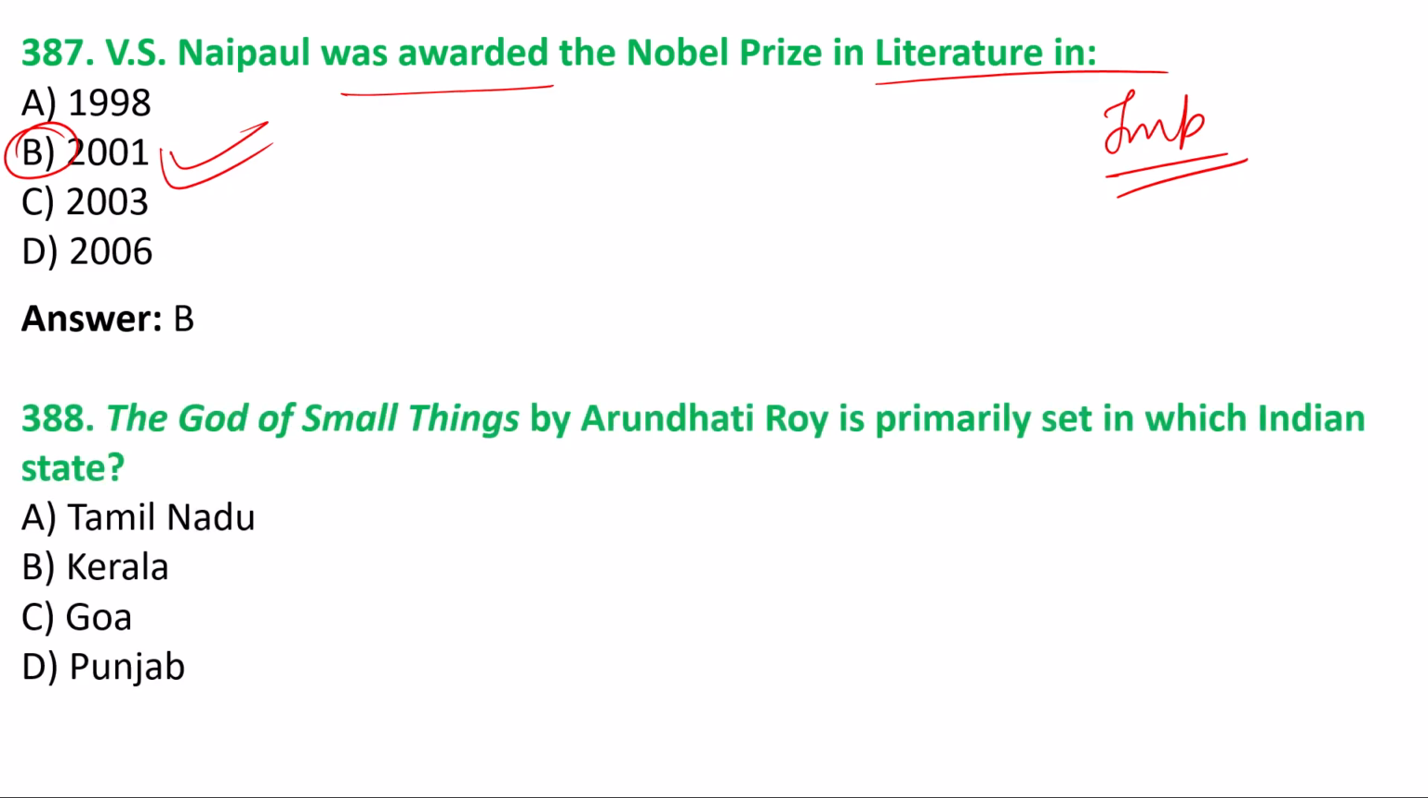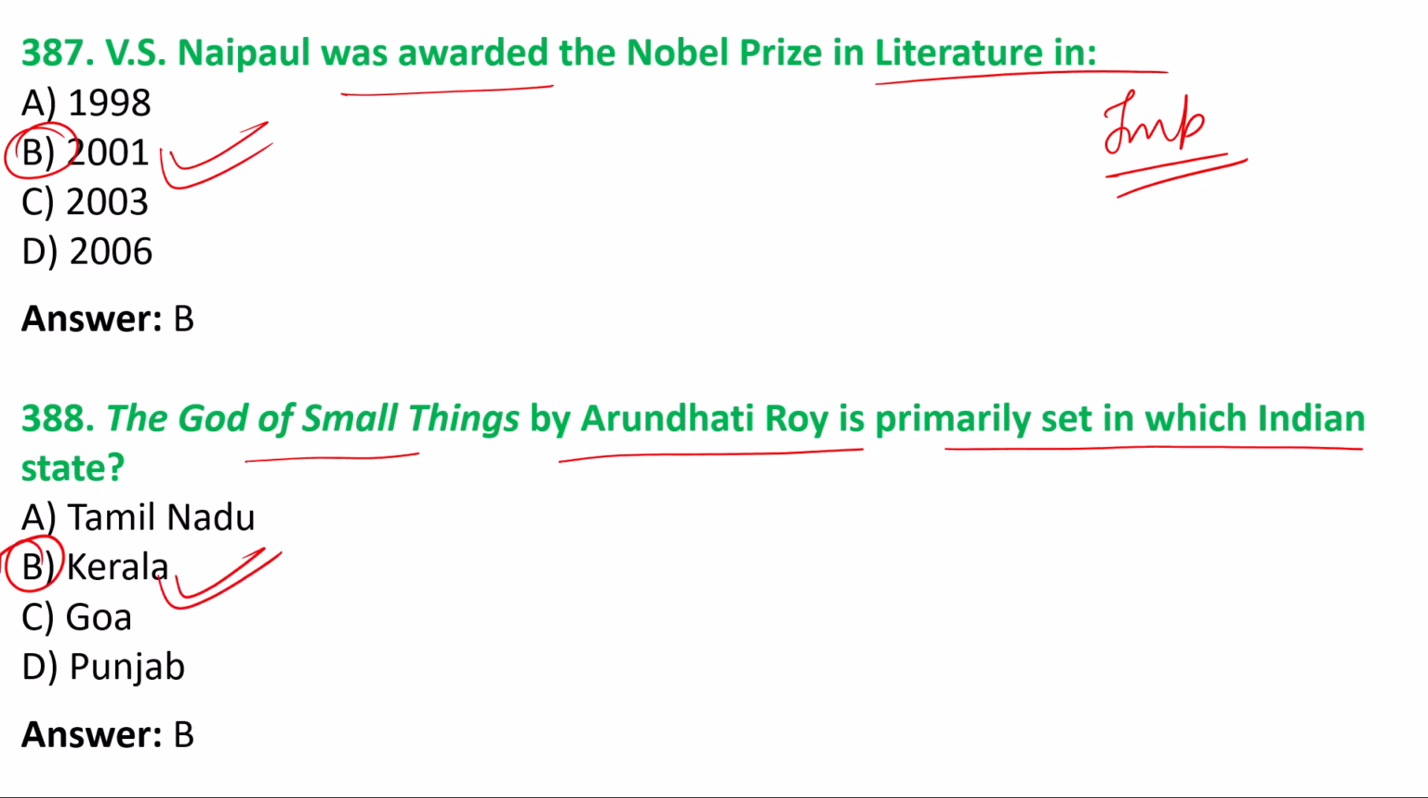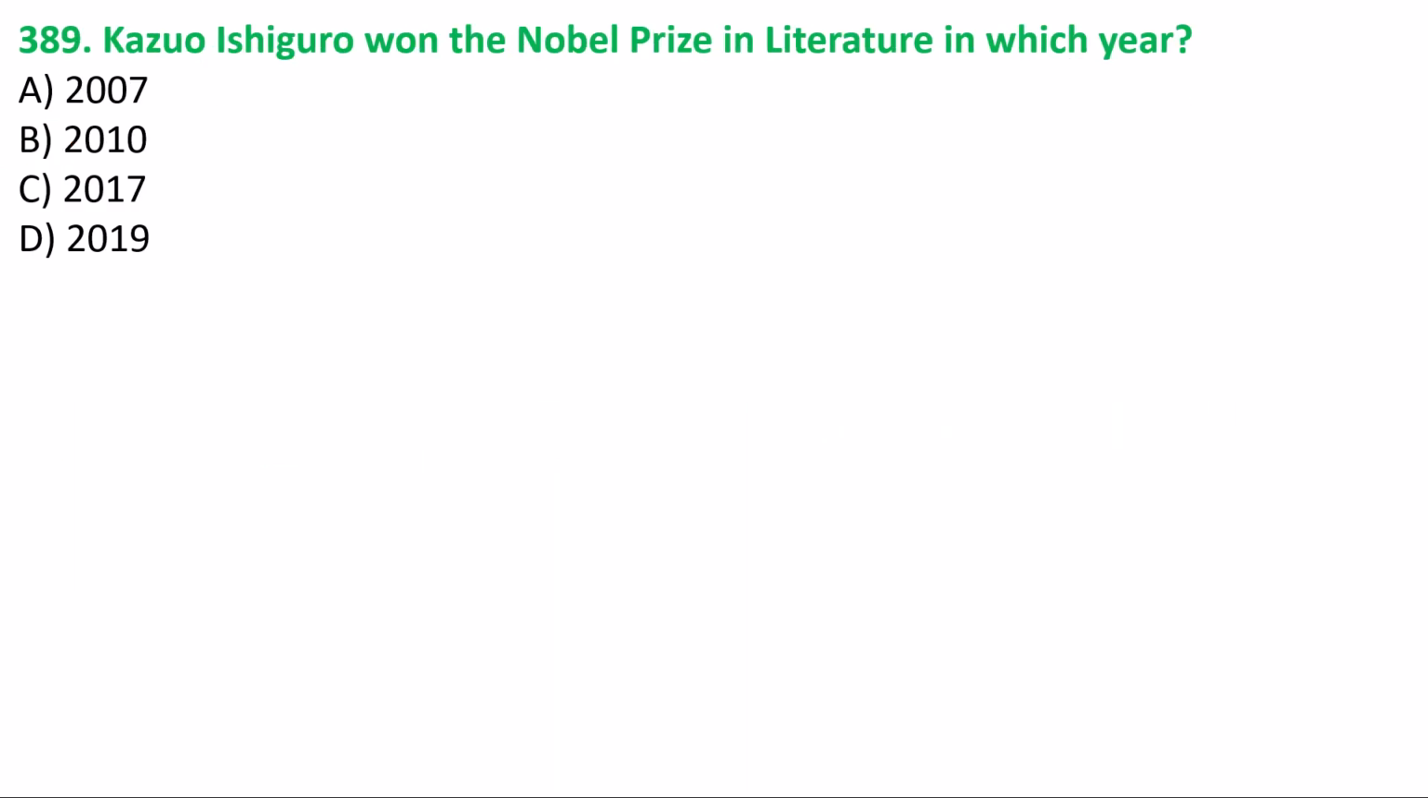388, The God of Small Things by Arundhati Roy is primarily set in which Indian state? This is in Kerala. This work of Arundhati Roy, The God of Small Things, is also an award-winning book. 389, Kazuo Ishiguro won the Nobel Prize in Literature in which year? In 2017. Again, this is an important question.